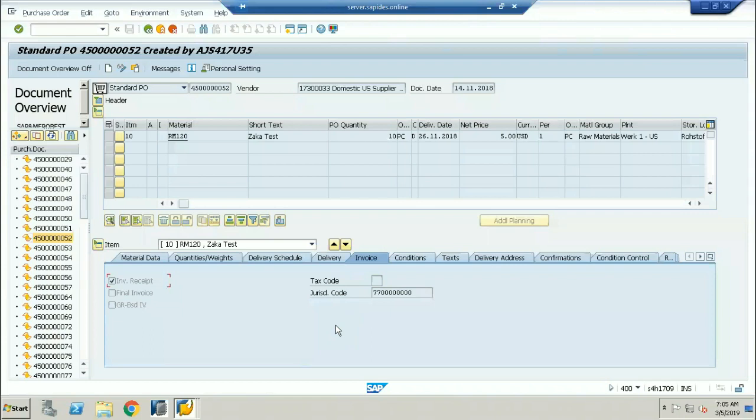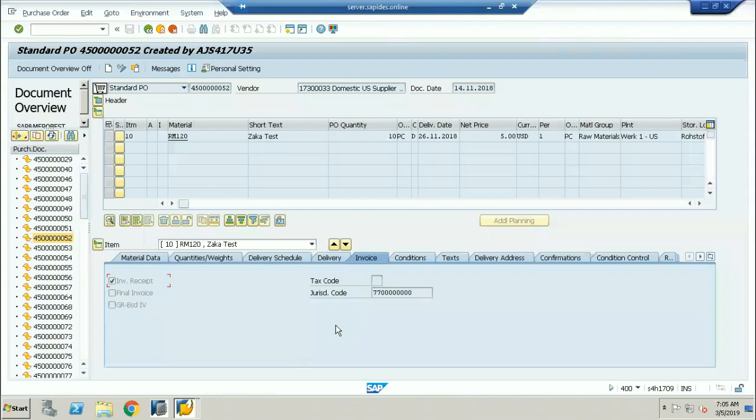Now, there is one more transaction code. MB5S is very, very important. MB5S is for the list of the GRIR clearing. These are the important transaction codes you have to remember. MB5S is nothing but the list of the GRIR balances. And there is one more. Just make a note of all those things, sir. MB52.